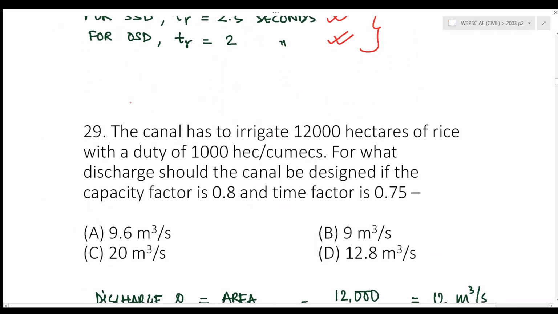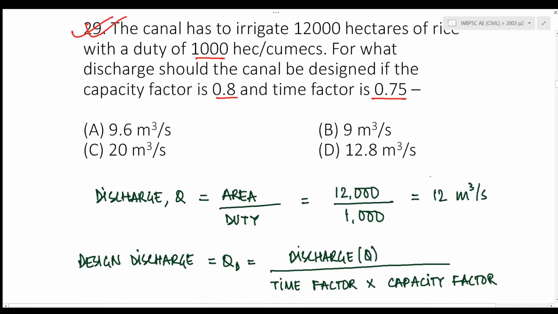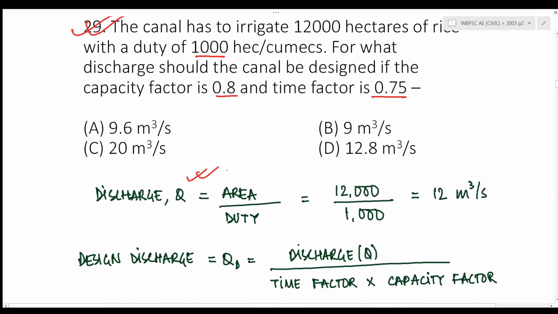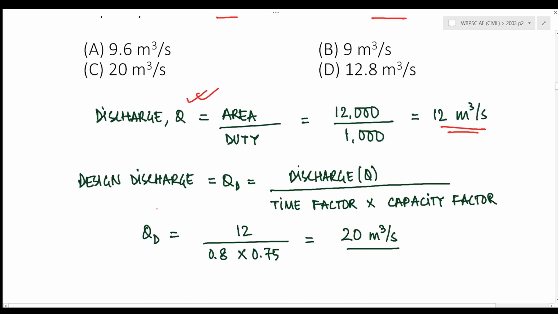Next question. The canal has to irrigate 12,000 hectares of rice with duty of 1000 hectare per cumec. For what discharge should the canal be designed if the capacity factor is 0.8 and the time factor is 0.75? Now you know discharge is given by area upon duty, which comes out to be 12 meter cube per second, and the design discharge is given by this formula.